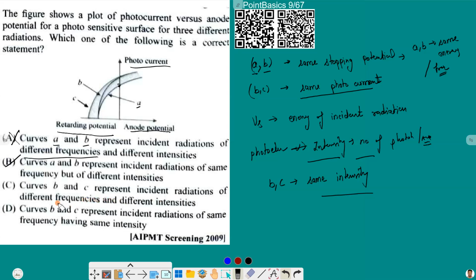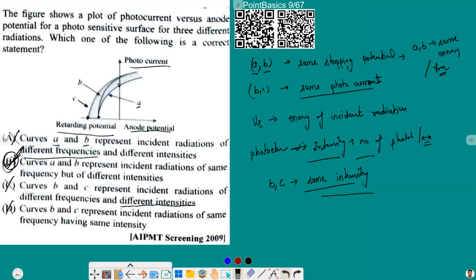Regarding frequency, as B and C have different stopping potential, surely their frequency is different, but they have the same intensity, and it is mentioned to be different intensity in option C. So C is wrong. Now D, curves B and C represent incident radiation of the same frequency. That is also wrong. So only option B is right here.